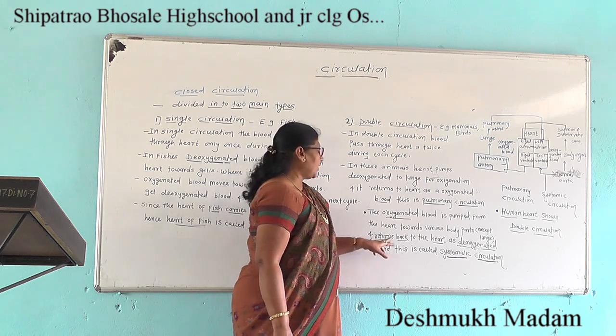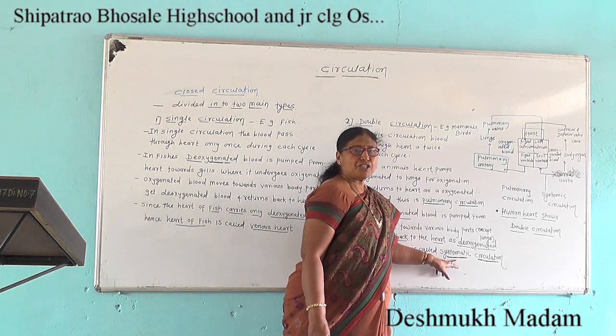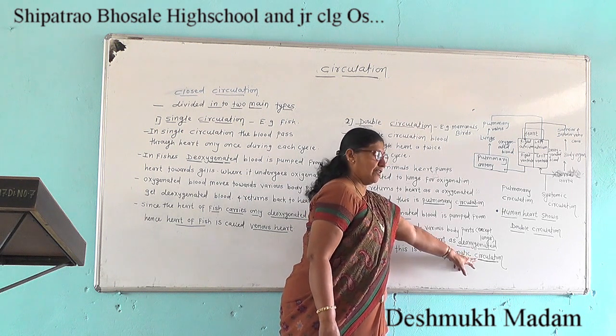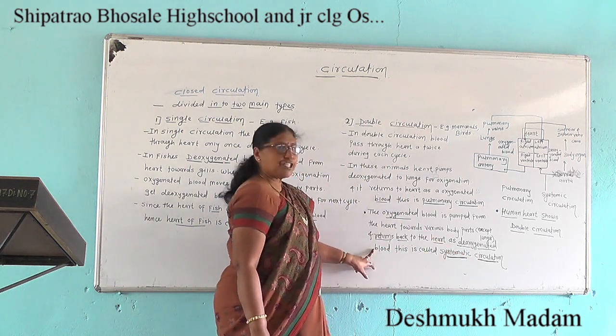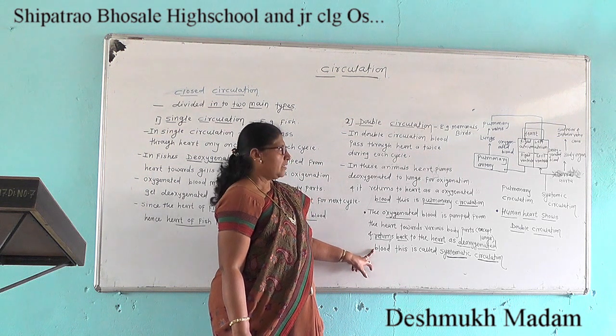This circulation is called the systemic circulation.